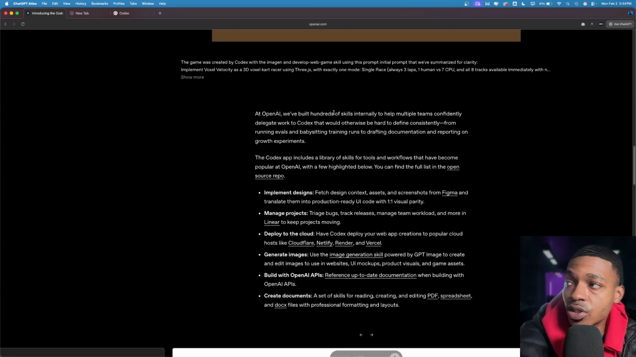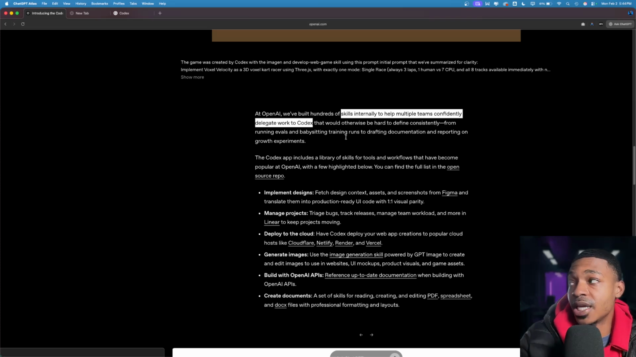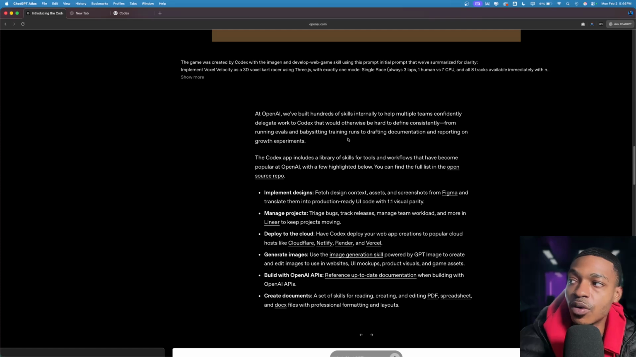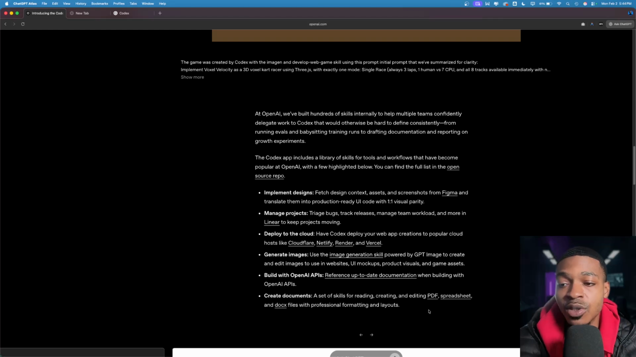They've built hundreds of skills internally to help multiple teams confidently delegate work to Codex. So internally, of course, you would guess this, but OpenAI uses Codex and GPT to do a lot of stuff. So they have skills internally, and this is something that I want you guys to think about. For your own ventures, for your own business, what skills can you develop that will give an AI complete proper instructions on how to do a repeatable process?